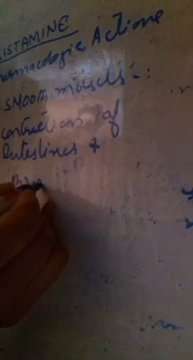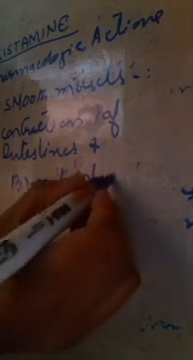Now, next pharmacological action is on smooth muscles. On smooth muscles, it causes contraction of intestines and bronchioles. So on smooth muscles, its effect has been observed as contraction of intestines and bronchioles.